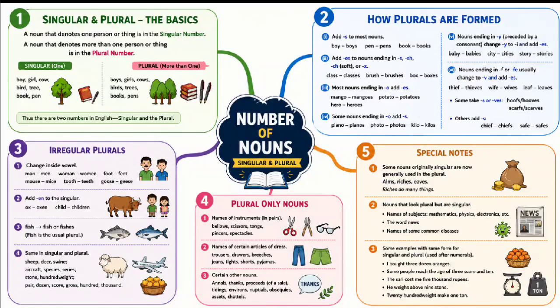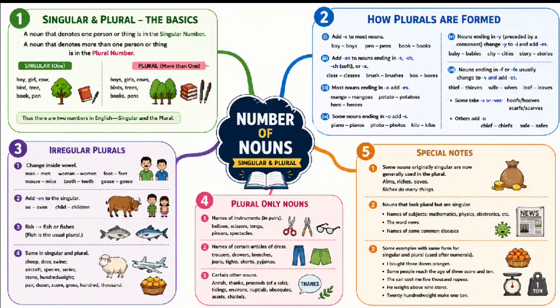A few nouns form their plural by changing the inside vowel of the singular, as man, men; similarly woman, women; for foot it is feet; for tooth it is teeth; for goose it is geese; for mouse it is mice. There are a few nouns that form their plural by adding en to the singular, as ox, oxen; child, children.